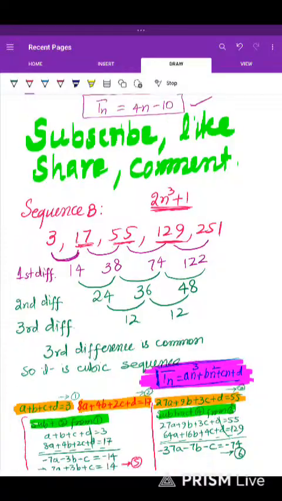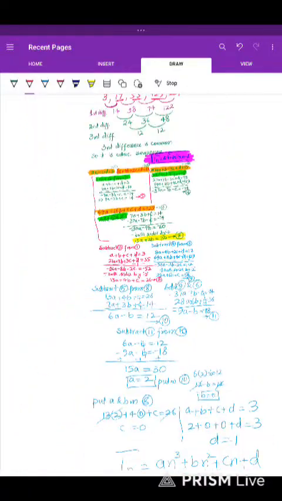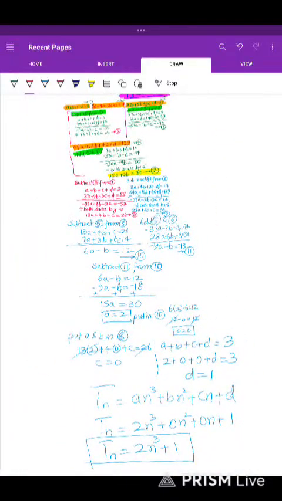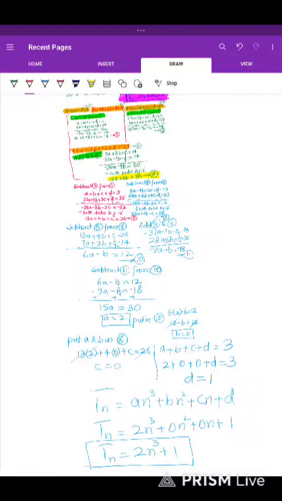So this is a perfect solution of the cubic sequence, but you need to be a genius to understand it and to master it. Okay, if you can master it, you are a genius, because for a 10th grade student, working that extensive is nearly impossible. Why am I saying impossible? Because the attention span has reduced and the capacity to sit and work patiently has also reduced. So that is why.